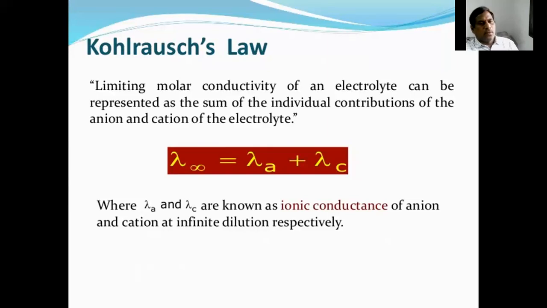The molar conductivity of an electrolyte is equal to the sum of the individual contributions of the anions and cations of the electrolyte, where lambda anion and lambda cation are known as the ionic conductance of the anion and cation at infinite dilution respectively.